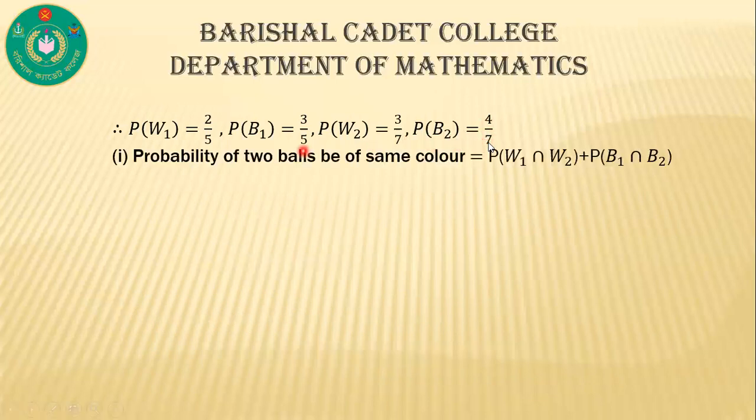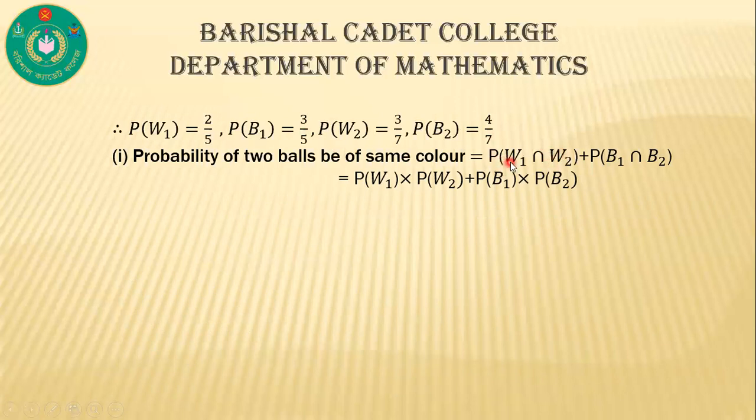Now, first question. Probability of 2 balls being the same color. That means probability of W1 intersection W2 plus probability of B1 intersection B2. Here 2 balls are the same color. Now putting in the values, the 2 events are independent.